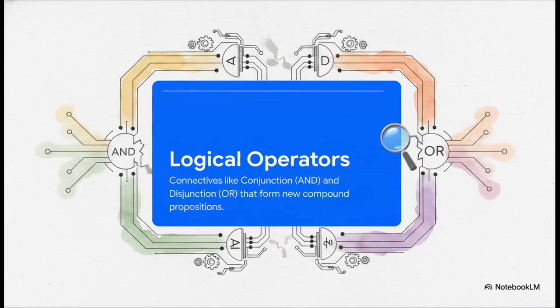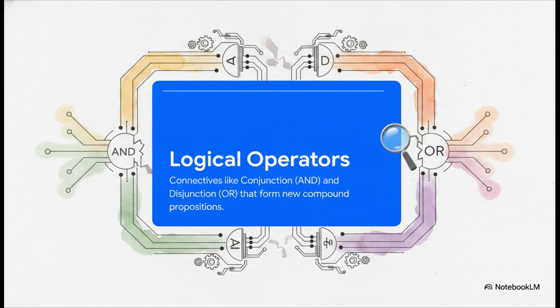Boole introduced a few absolutely essential operators. First up is the conjunction, which we simply read as and. If we combine 2 propositions with an and, the new compound statement is only true if both individual parts are true. If even one single part is false, the whole thing crashes down and is false. Next is the disjunction, or. Now, this is an inclusive or. That means the compound statement is true if at least one of the parts is true, or, hey, even if both are true.